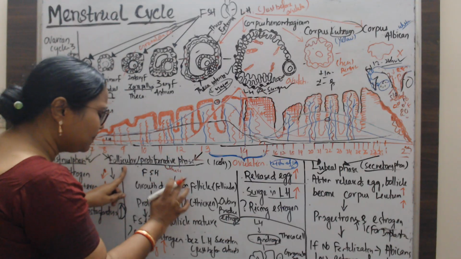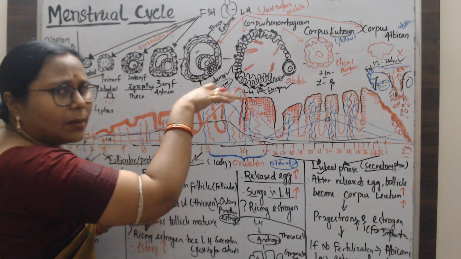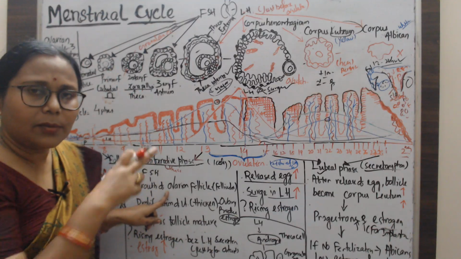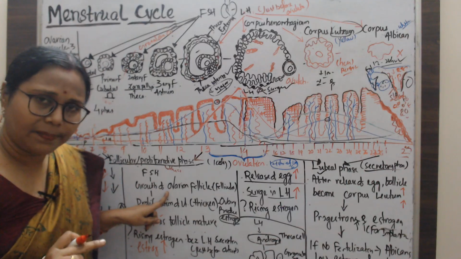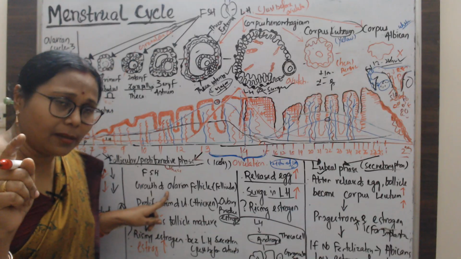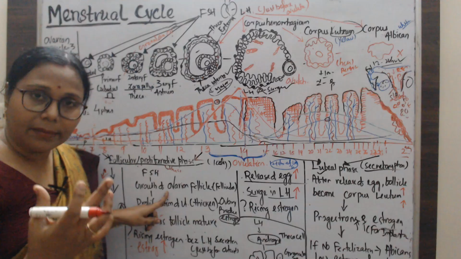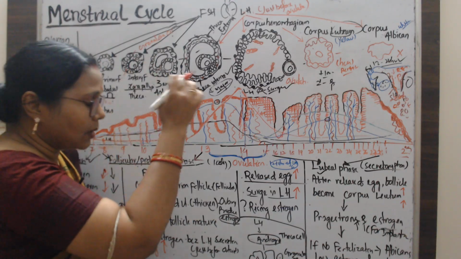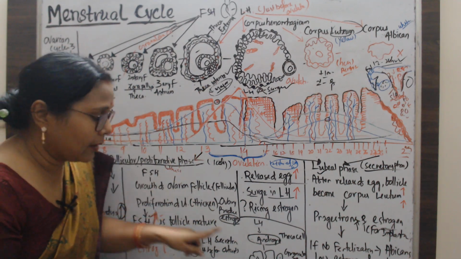Estrogen comes because when the Graafian follicle is made, at the tertiary level or secondary level, in the mature form, we discussed the theca interna. Yes, the theca interna plays a major role. I have told this. What is the major role? The theca interna has a luteinizing hormone receptor, so the theca interna converts cholesterol into androgens.